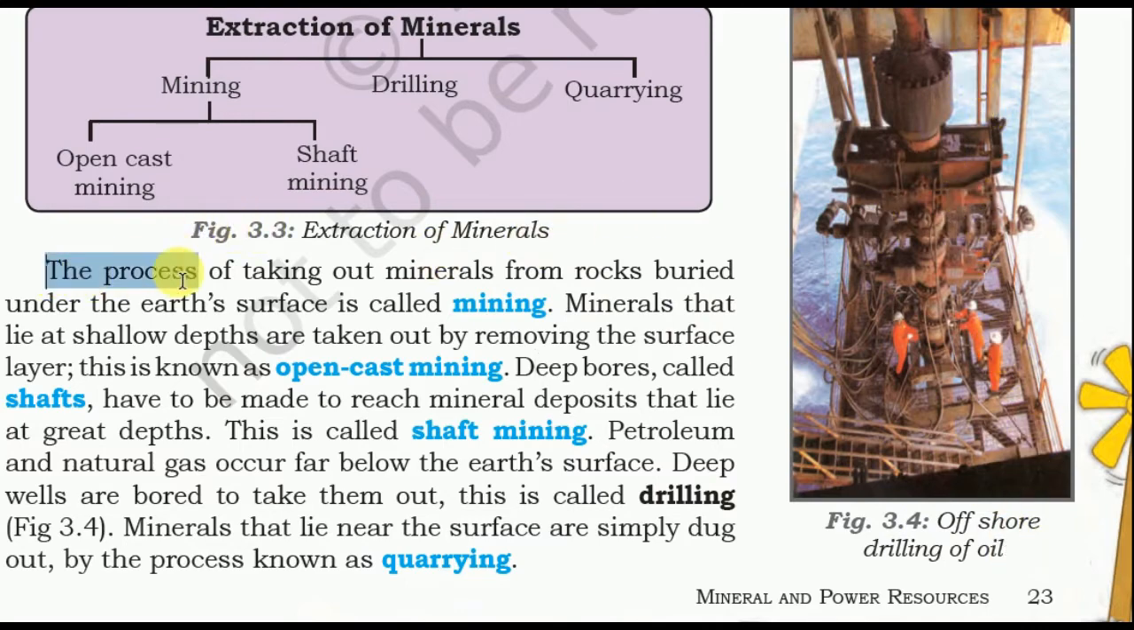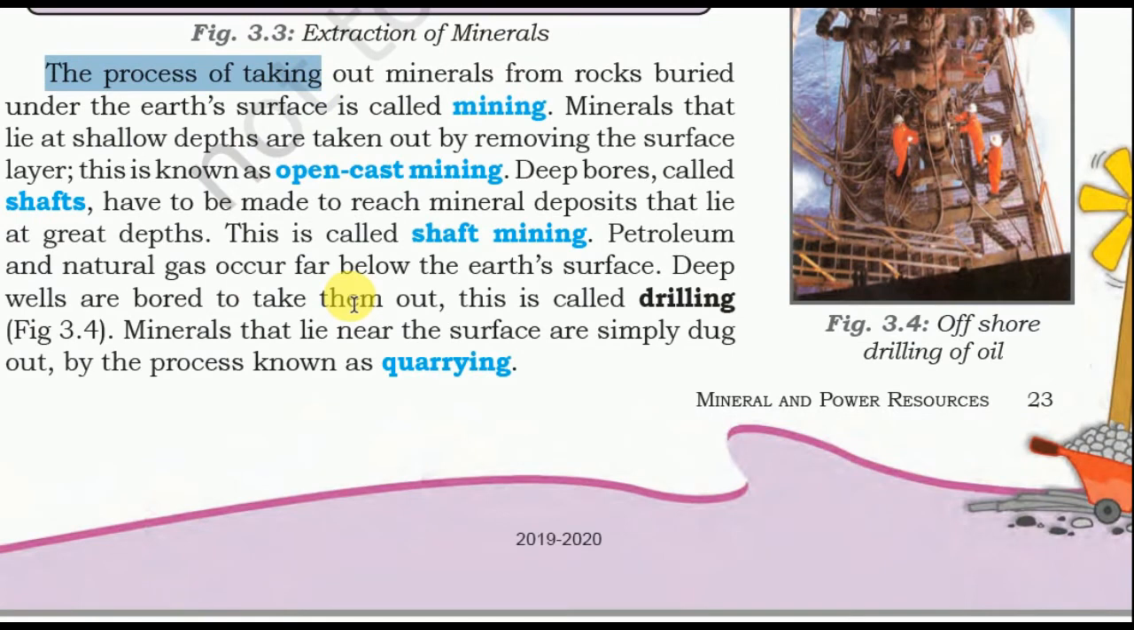In the picture, the process of taking out minerals from rocks buried under the earth's surface is called mining. Minerals that lie at shallow depth are taken out by removing the surface layer. This is known as open cast mining. Deep bores called shafts have to be made to reach minerals deposited at great depth. This is called shaft mining.